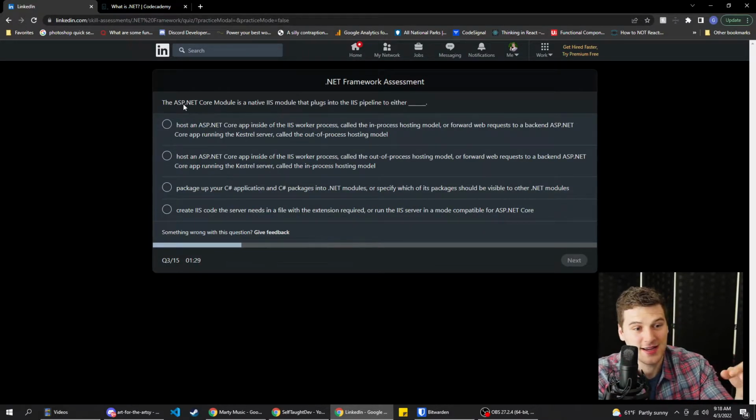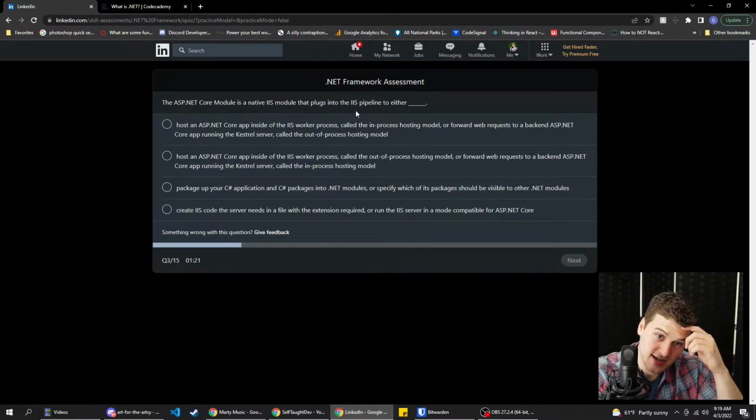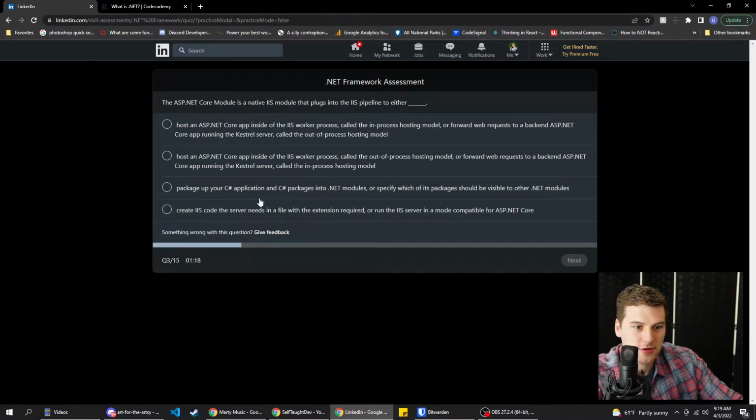All right, cool. The ASP.NET Core module is a native module that plugs into the, is that IIS pipeline to either, ooh. All right, which one's the longest again?